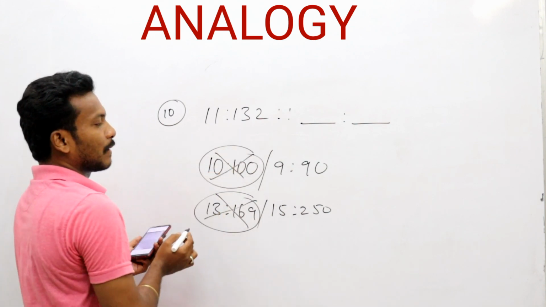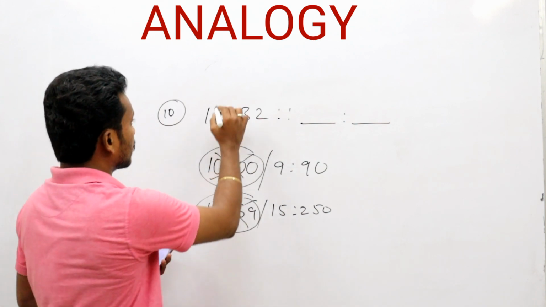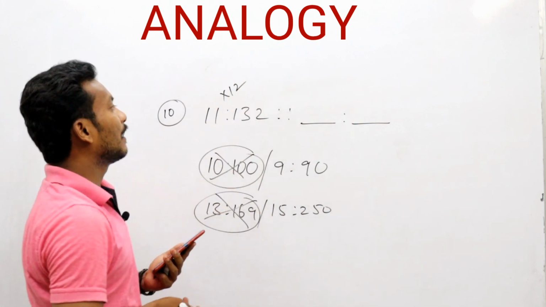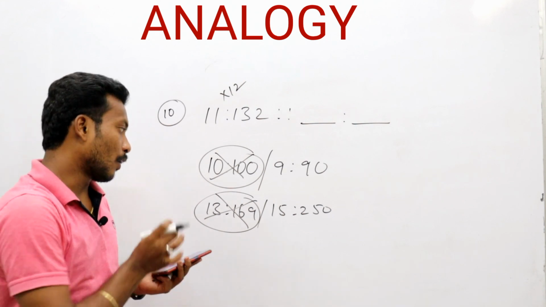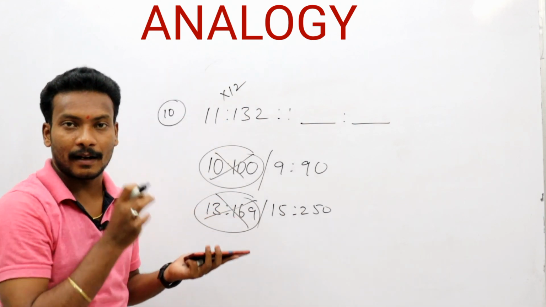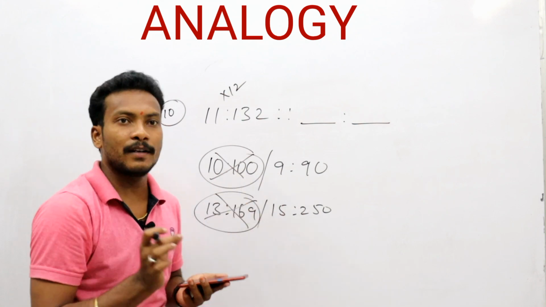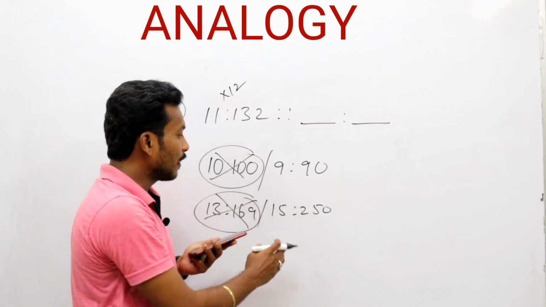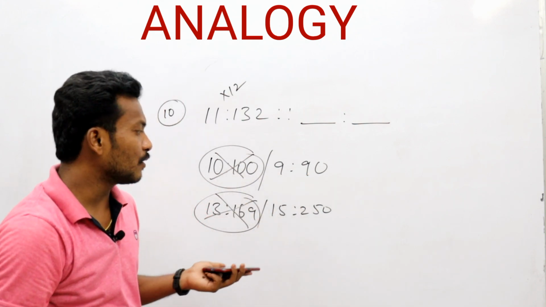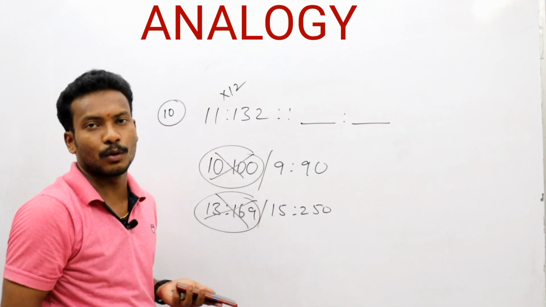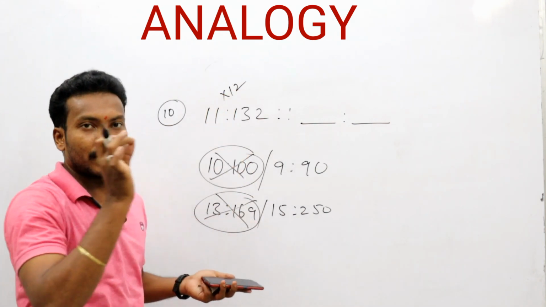Now 132 is a multiple of 11 by how many times? 11 into 12. Now the same must be here. I will apply it. Here it is 9, 9 12s are 108. There is no such option. But 15 12s, how much? 15 12s are 180. Is that there? That is also not there.